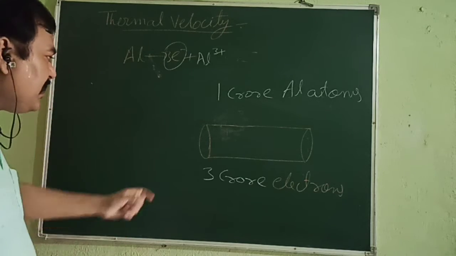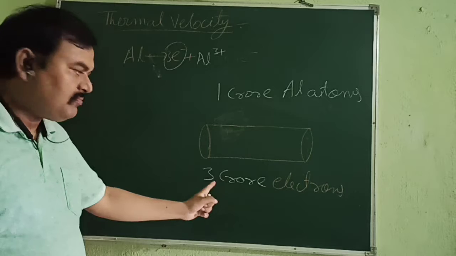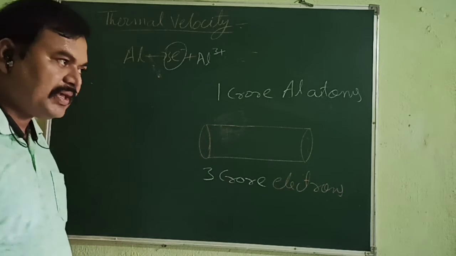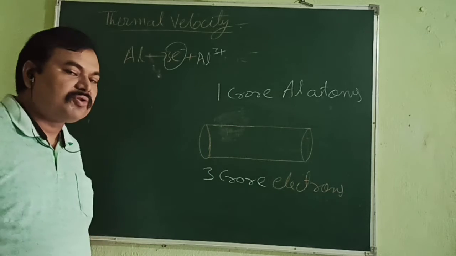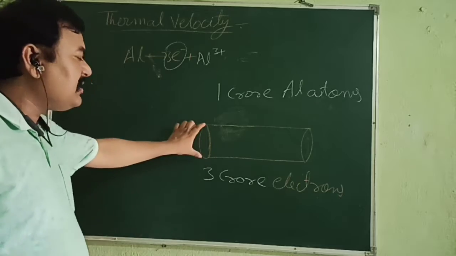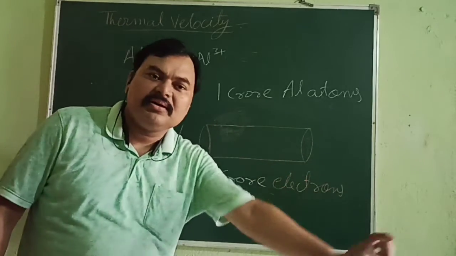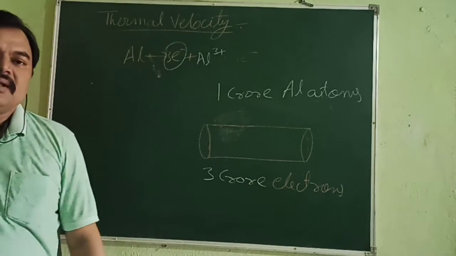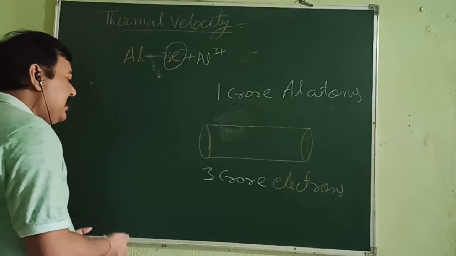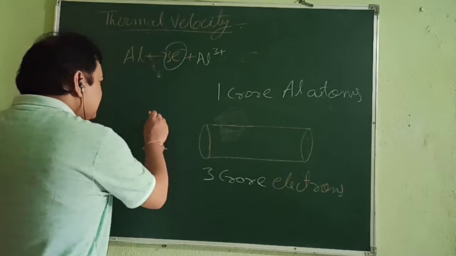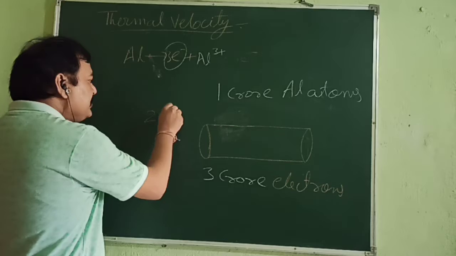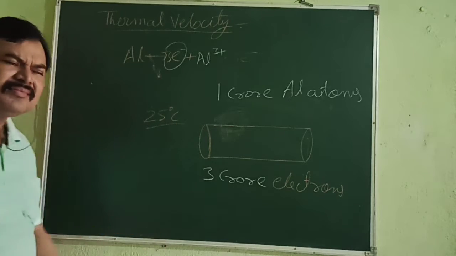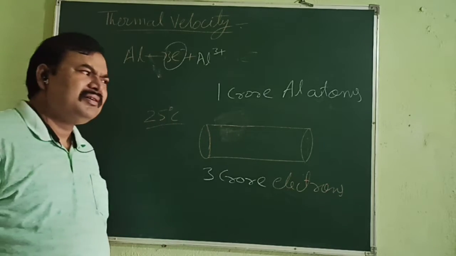See, suppose you have taken a conductor. I think the free electrons concept is clear to you. Now I am going to talk about their motion. Suppose you are keeping this conductor on a table inside your room, and the atmospheric temperature at that point of time is 25 degrees Celsius. What do you find generally?